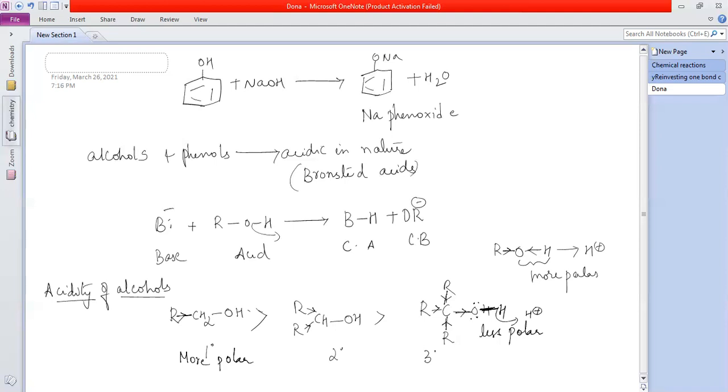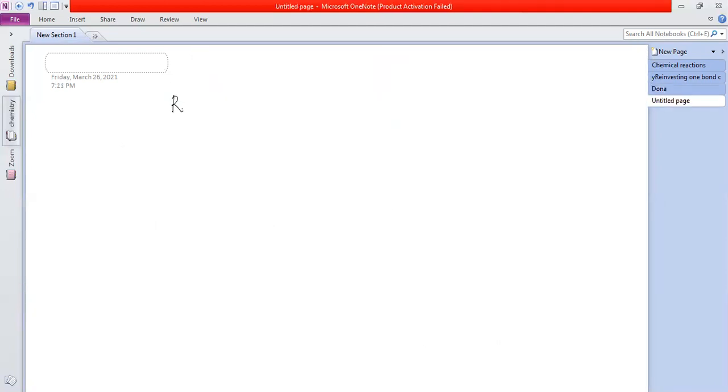Next topic. Now, compare the acidity of water and alcohols. Which is more acidic? I'll show you one reaction, from which you can infer which is more acidic.